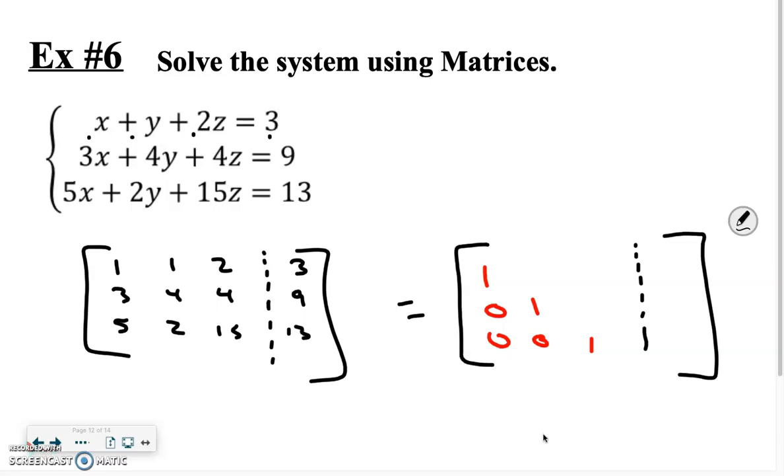We're going to have to do some type of combination: row 1 plus row 3, or negative row 1 plus row 2, things like that. That's the type of stuff we're going to have to do to create these 0s and 1s in the correct location. Because once we're here, we're going to have other numbers in all of these spots, and that's going to lead us to our answer. Okay? That's where we're going.